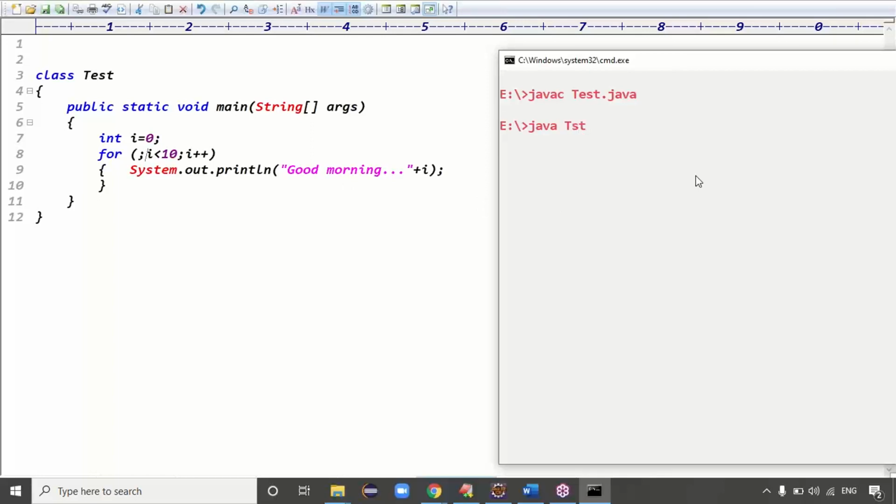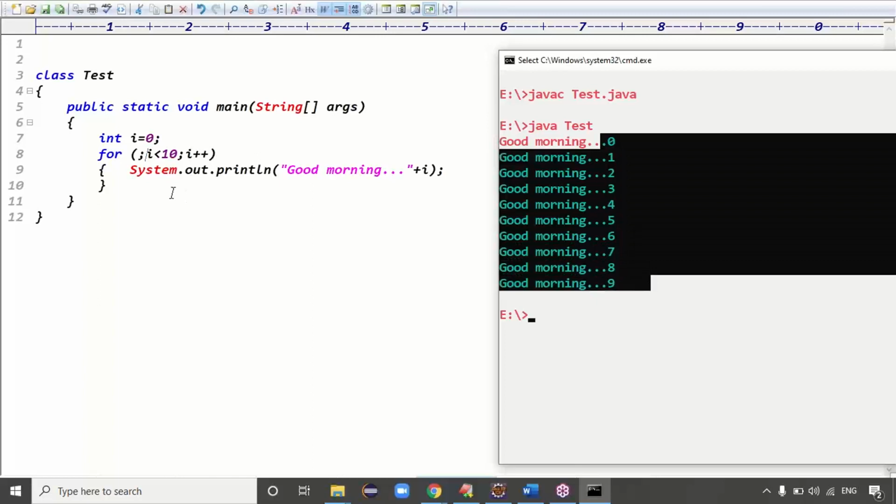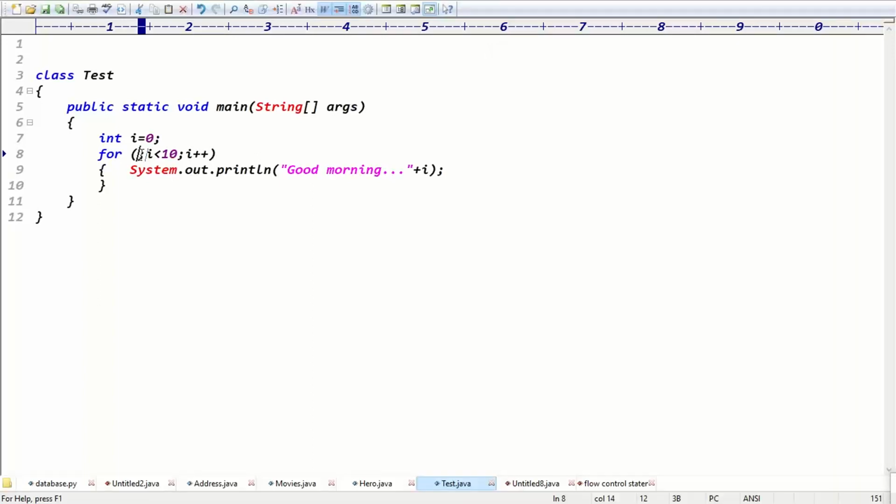Exactly. The Java class is which class, guys? Here, the Test class. We got the output 0 to 9, right? The first one. And the second one, in the initialization part, I can take even an SOP statement also. But don't ask what to use, guys. You can use any valid statement. So we can write System.out.println. Here you can write simply like Anu.